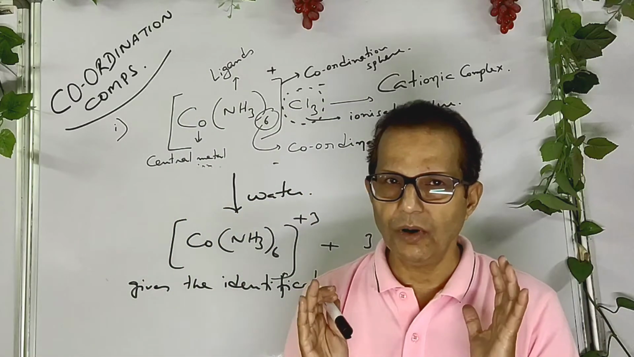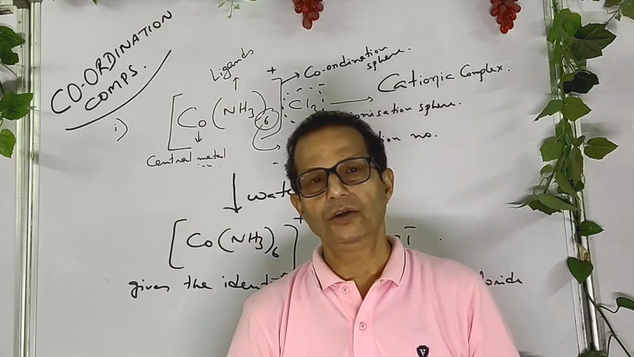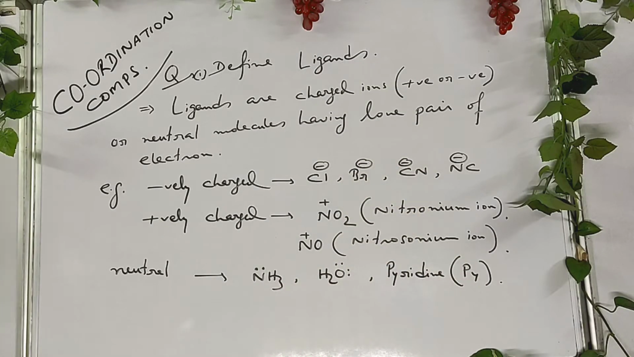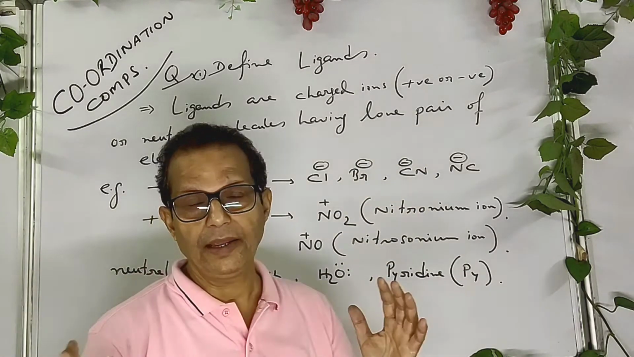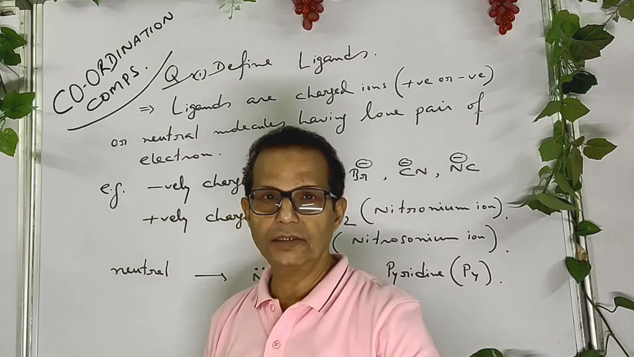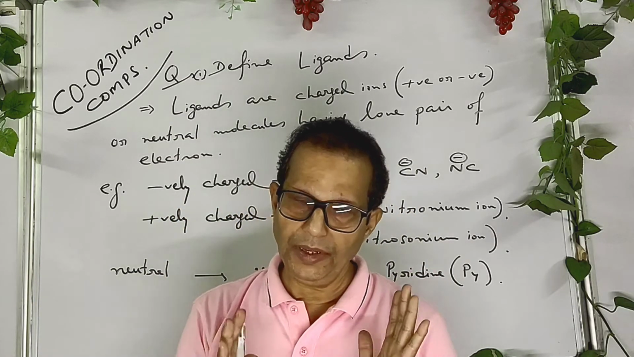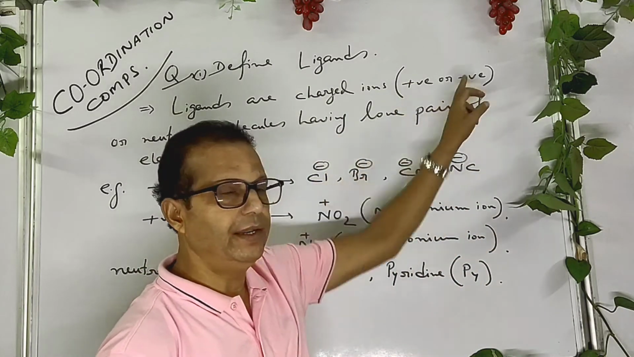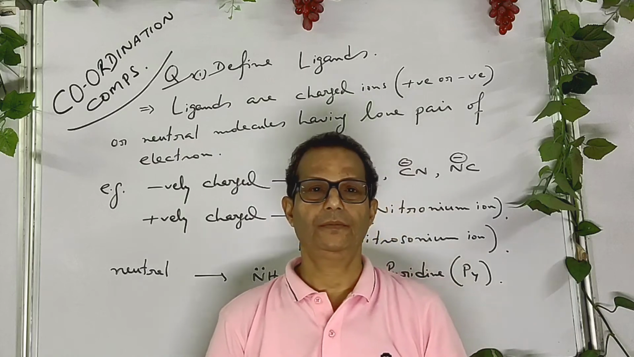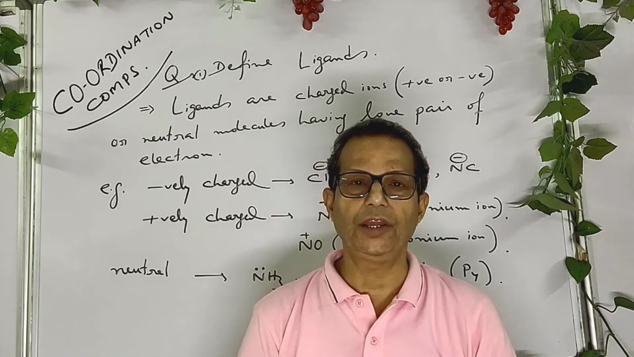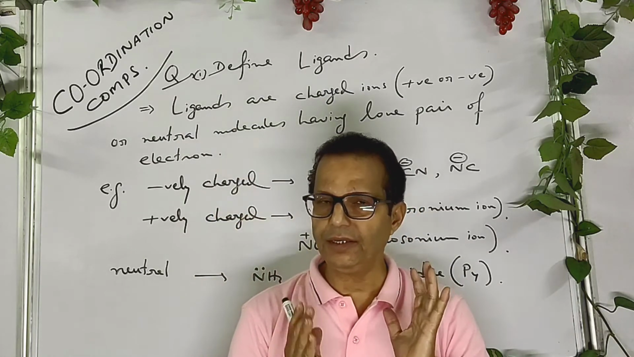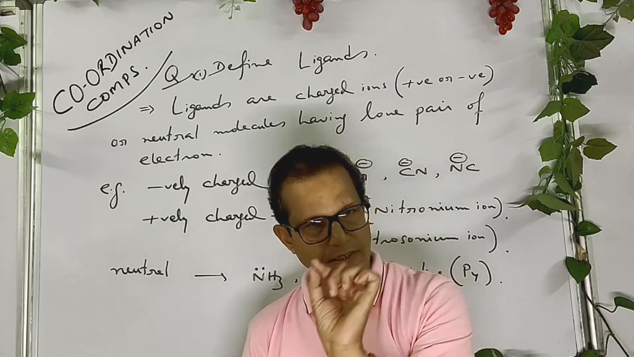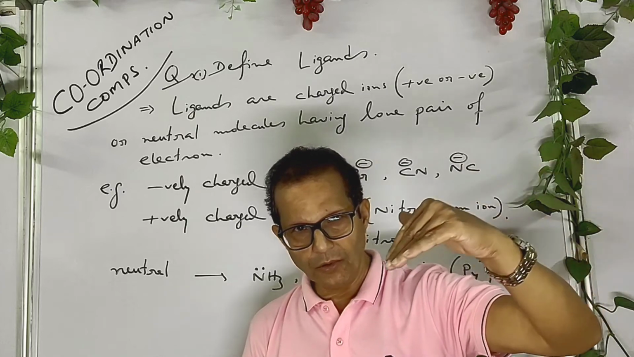So the question is, what are ligands? What is the denticity of a ligand? So what are ligands? Ligands may be charged ions, positive or negative, or neutral molecules which donate a pair of electrons to the central metal to form a coordinate bond.